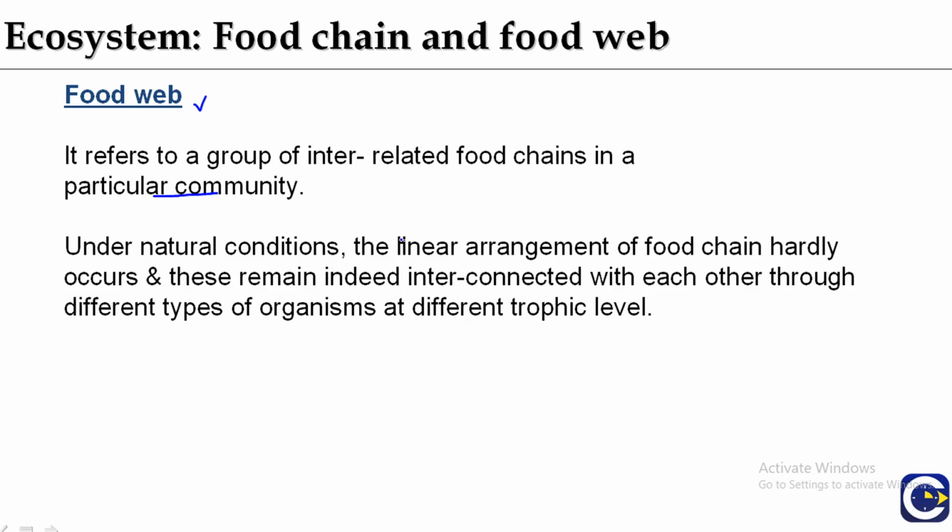An interlocking pattern in a food chain or food web is promoted by the fact that a single living organism may participate at different trophic levels in different food chains. Because a single organism participates in different food chains, there is the formation of a food web. And a food web provides alternative pathways of food availability.